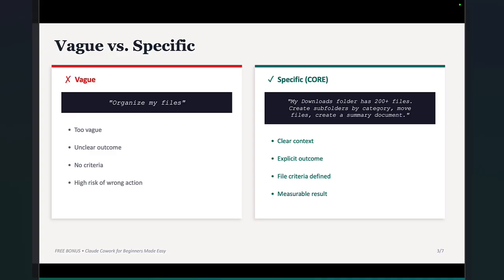How could we turn it around? Let's look at the core framework. "My downloads folder has 200 plus files. Create subfolders by category, move files, create a summary document." Now, it could be much longer than this yet, and it could also ask for a plan that you need to approve. But this is already much better. You're giving it a context, right? You're saying this is my downloads folder. You want to categorize the files into subfolders and then move them. And you want to have a summary document to look over, right? And we did something similar in earlier videos. So this is already much better. But once again, it could be much longer than this yet.